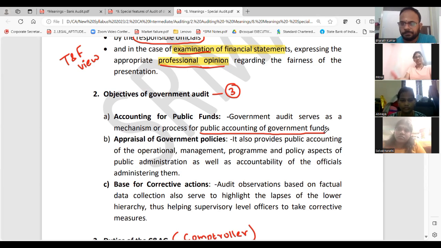First point. Now, you cannot say private policy will be done. For separately, departments, ministries, all this will be there. So, public accounting, when we say, you will concentrate on what administration? Public administration only. All the government officials will be involved. So, we should be very careful when you do it.